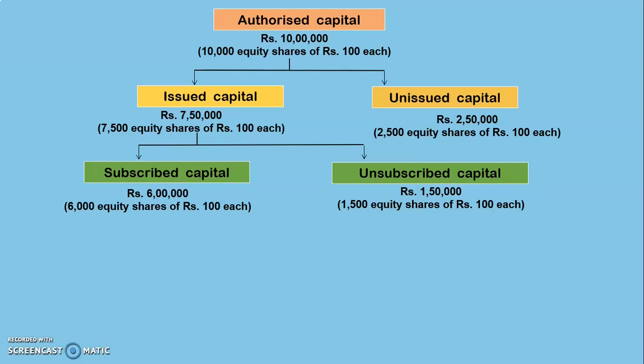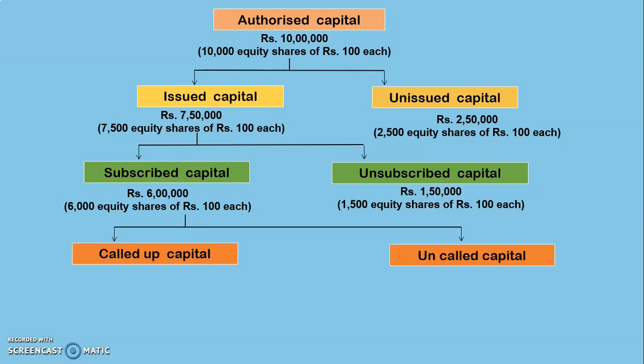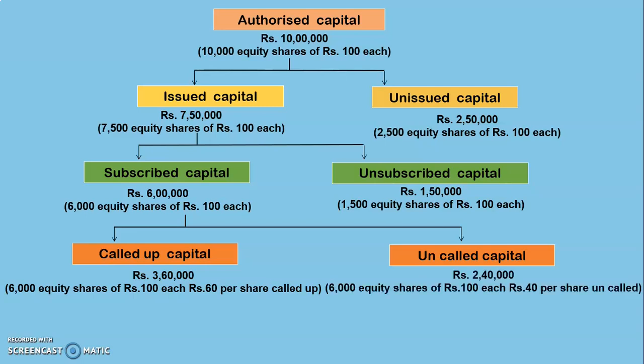Now here we know the face value of each share is rupees 100. The company may not ask the shareholders to pay the entire rupees 100 on each share at a time. So here, if the company is asking the shareholders to pay only 60 rupees on each share, then this is called called up capital. So here the called up capital will be 3,60,000, that is 6,000 into 60. And the 40 rupees on each share which the company has not asked the shareholders to pay is the uncalled capital. So here the uncalled capital will be 2,40,000.